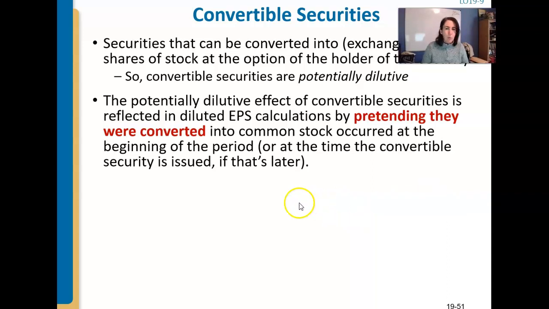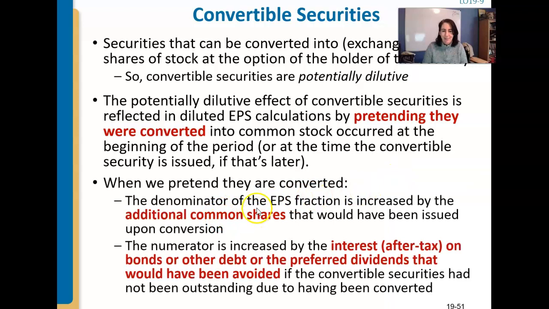All right, so what if there were convertible securities that could be turned into common stock? That is potentially dilutive, so if it's potentially dilutive, we have to include it in the calculation. We're pretending they're converted into common stock. What's going to happen? We'll have additional common shares in the denominator, because that's the whole point. It's a dilutive event. However, the numerator is then increased.